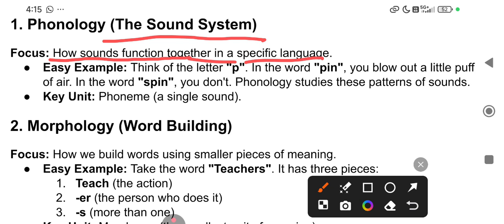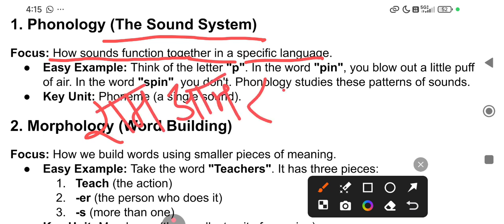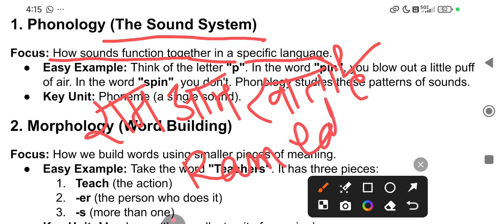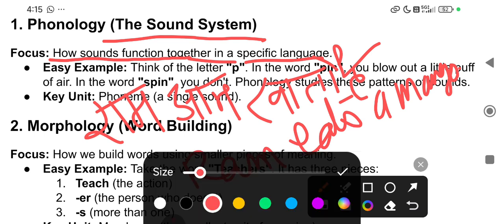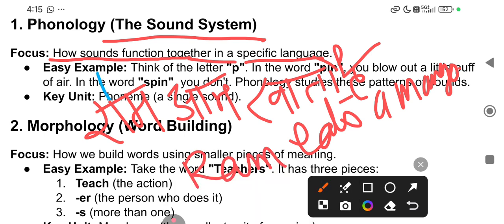Very simple example. Many a time I have given the same example. Ram aam khata hai. But in English, Ram eats a mango. Right? In Hindi, grammar is different: subject, then object, then verb.